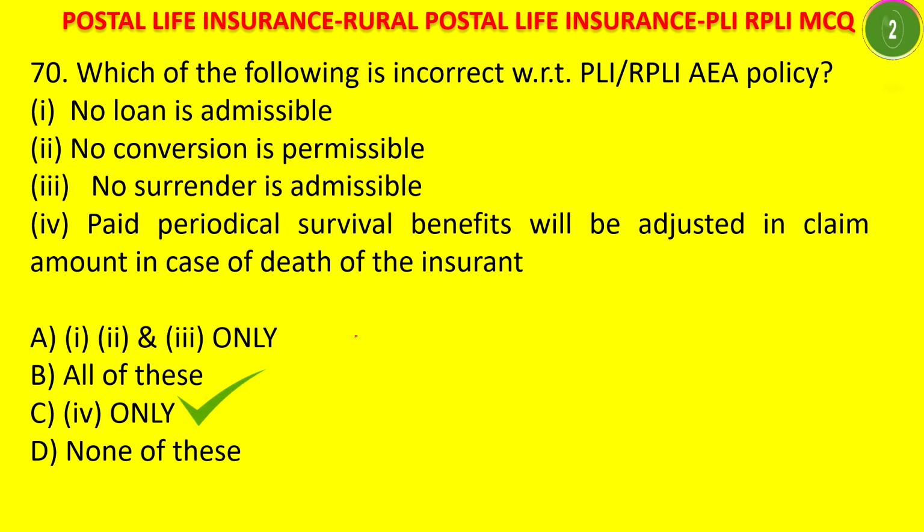The answer is that 4 only is incorrect. Periodical survival benefits will not be adjusted. Here it is given as will be adjusted in claim amount in case of death of the insurant. Whenever the insurant dies, the periodical survival benefits in case of AEA policies will not be deducted at the time of payment. Loan is not admissible for AEA. No conversion is possible and no surrender is also possible for an AEA policy. These three are correct. Next question.